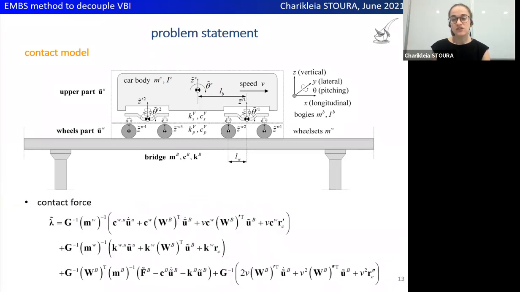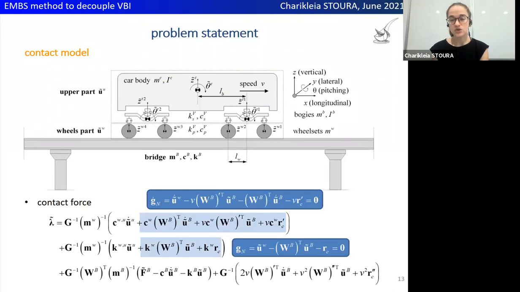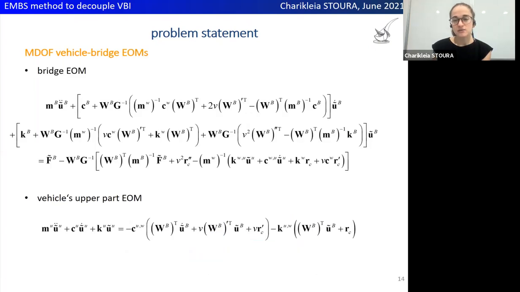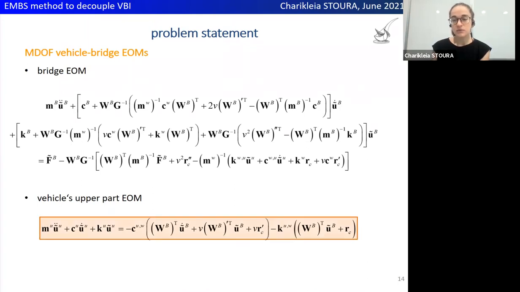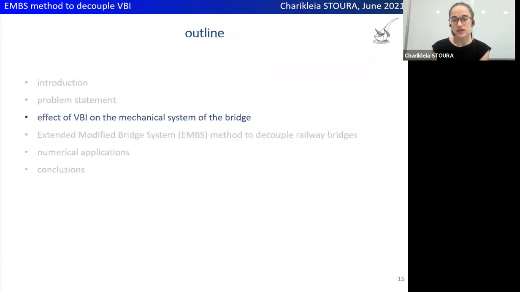We can further investigate the different parts of the contact force between the two systems by substituting the vehicle and bridge mass, damping, and stiffness matrices, as well as the vehicle and bridge response vectors. In addition, by substituting the rigid contact kinematic constraints, the wheel's response is eliminated by the expression of the contact force. Thus, additional bridge response and irregularities terms appear. By substituting the expressions of contact force into the equations of motion of the vehicle and the bridge, we come up with a set of equations that fully describe the coupled problem. Note that only the vehicle's upper part equation of motion appears, as the response of the wheels part is eliminated via the kinematic constraints.